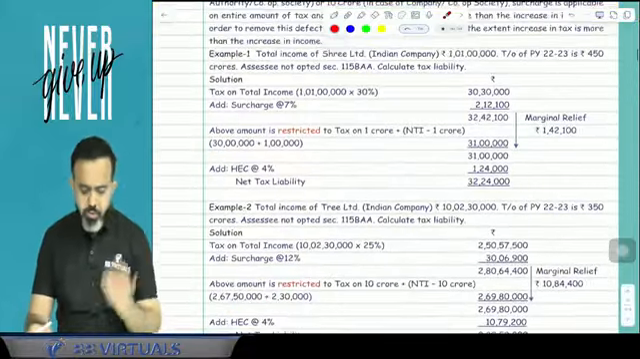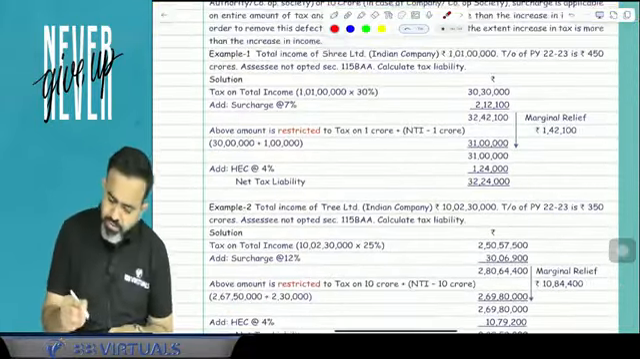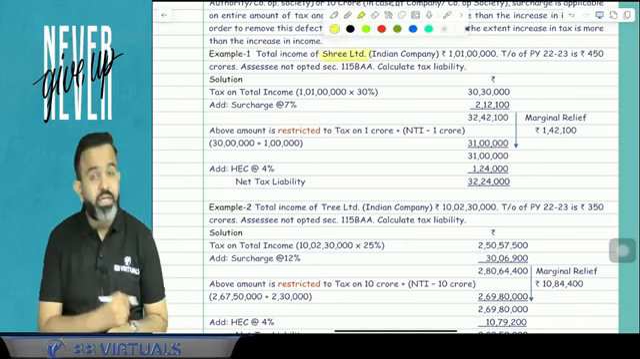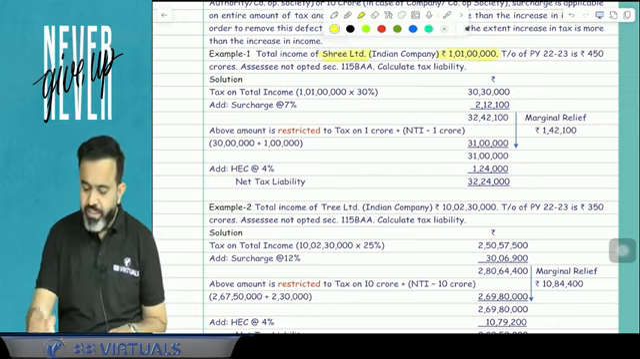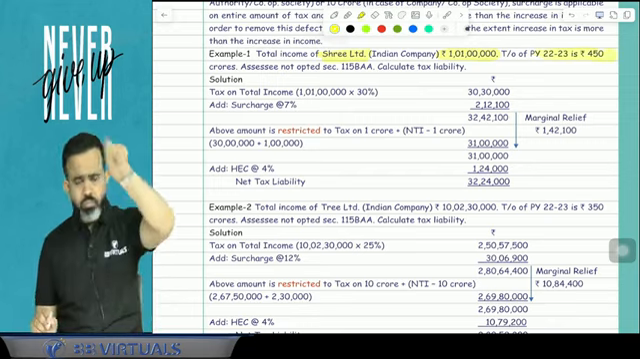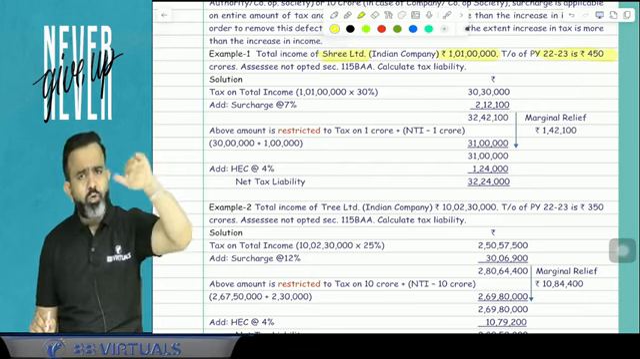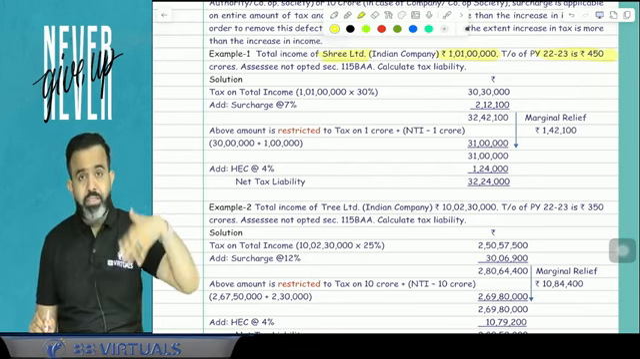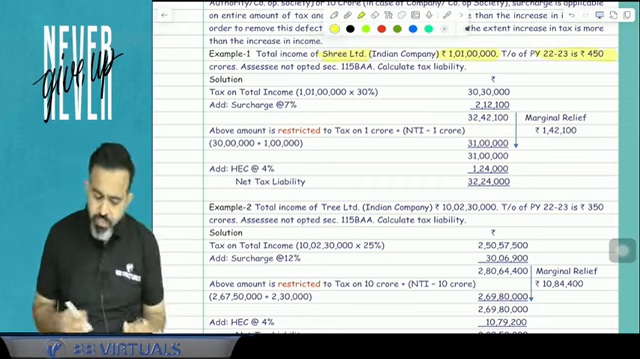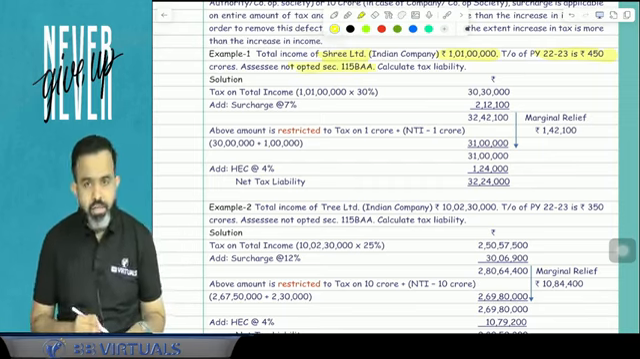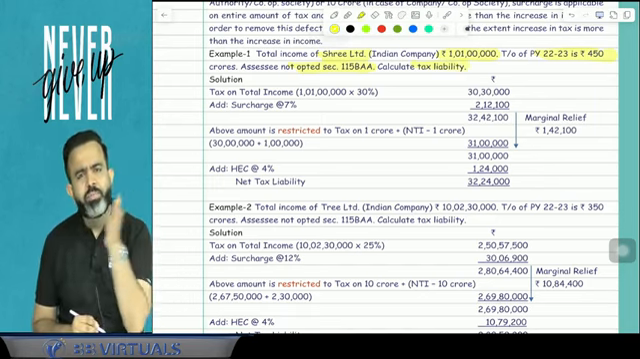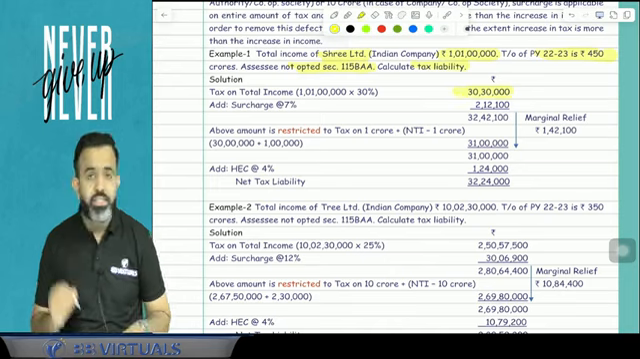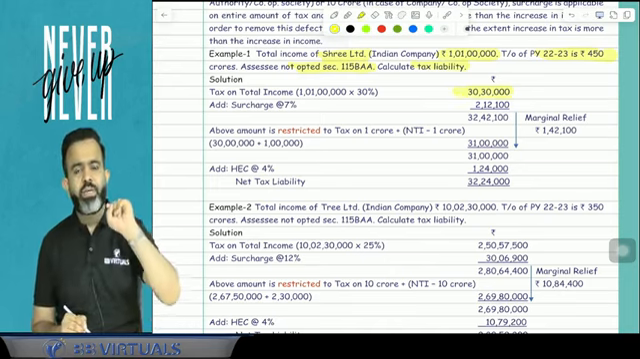I can take an example. Suppose for example, guys, there is a company named Shri Limited, an Indian company. This Indian company's income is 1 crore 1 lakh, and the previous year 2022-23 turnover was 450 crore. It means the current year tax rate is 30%. The assessee has not opted for 115BAA. Calculate the tax liability. So guys, if your income is 1 crore 1 lakh and you multiply by 30%, then tax is 30 lakh 30,000.